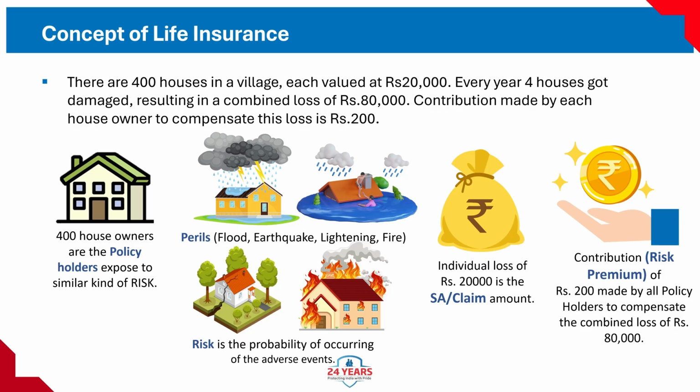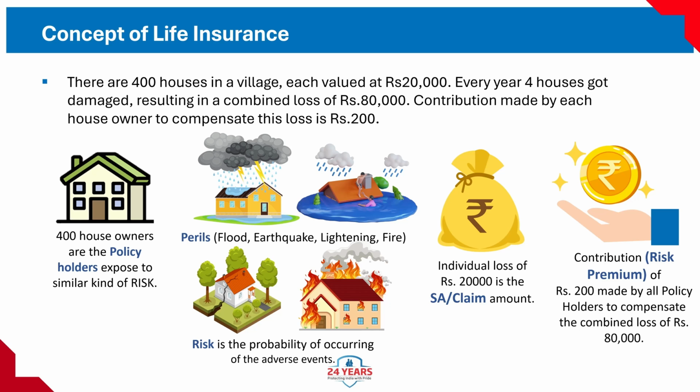Policyholders and risk. All 400 homeowners are like policyholders. They face the same kinds of risks called perils such as flood, earthquake, lightning, fire. Sum assured, SA. The individual loss for one damaged house is 20,000 rupees. This is the sum assured or claim amount.